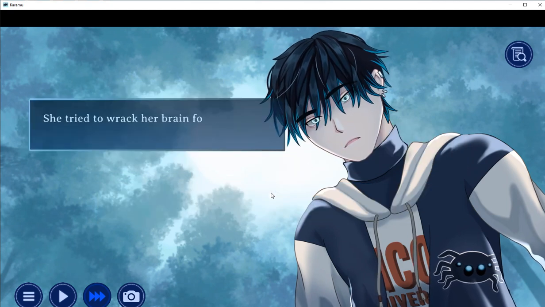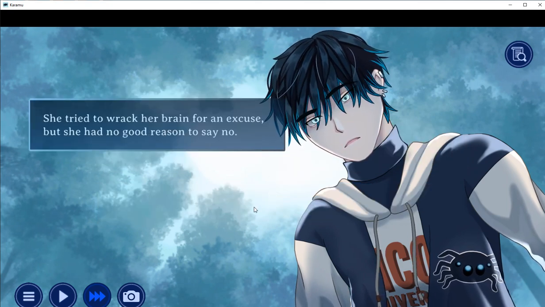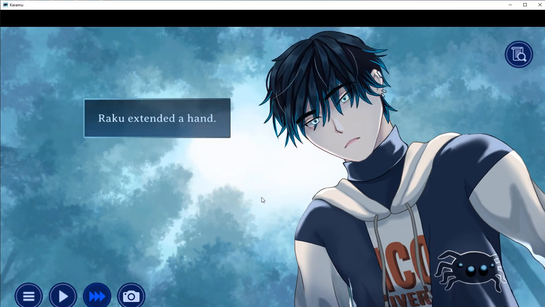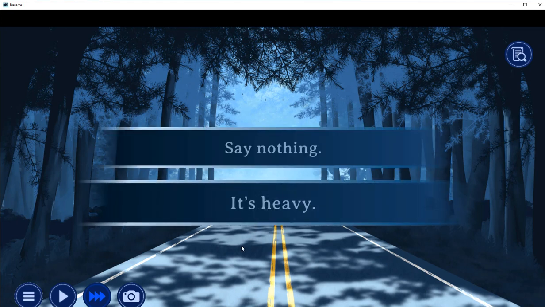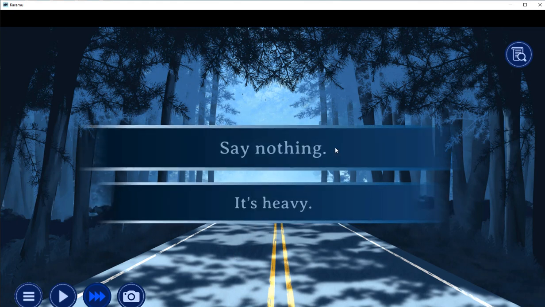Alright. She tried to rack her brain for an excuse, but no reason to say no. He extended a hand. Want me to carry the bag for you? No. What's with this bag? Interesting. She seemed very protective of it. She jerked away.